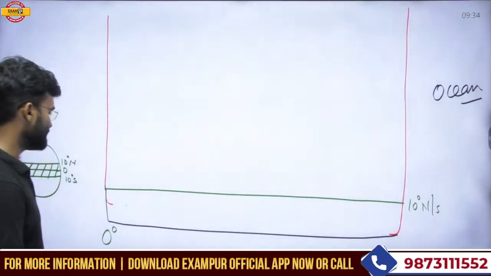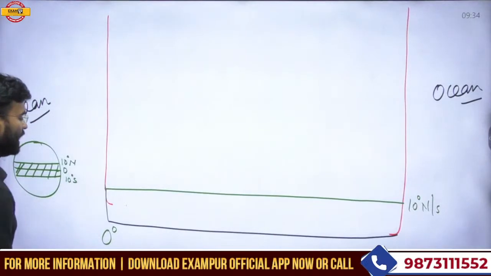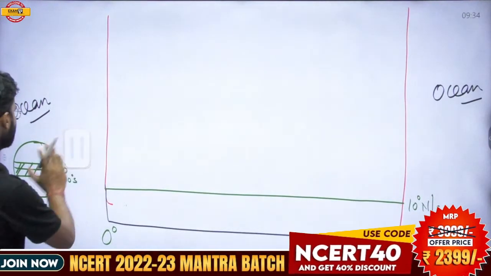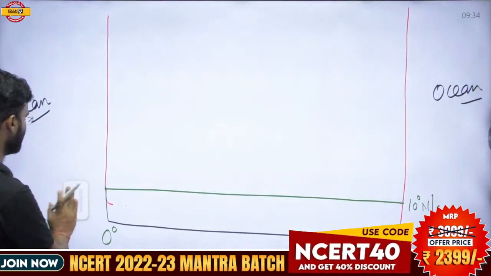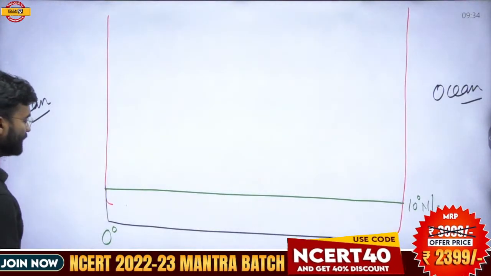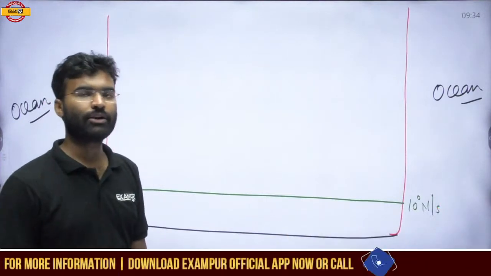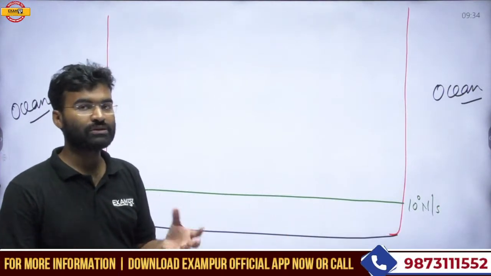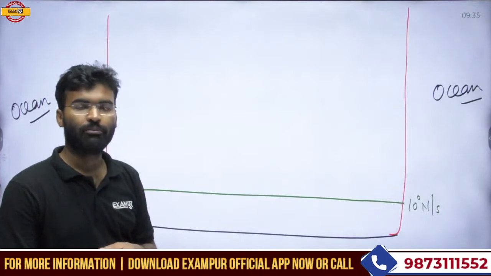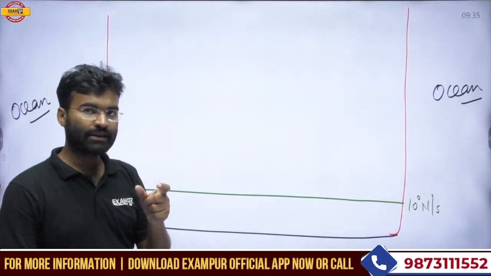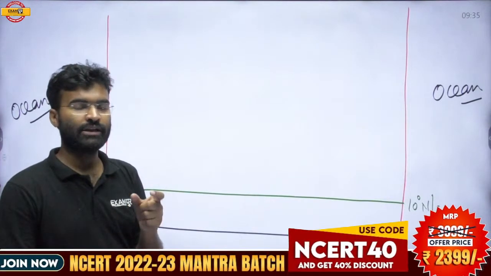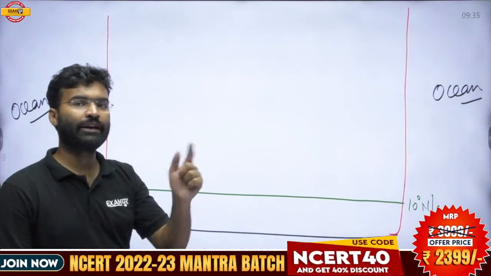Okay, so this is the 0 degree latitude, and as you studied in your climatology section, the equatorial part of the earth gets more solar energy from the sun, because a thin atmospheric layer is found there relative to other areas.